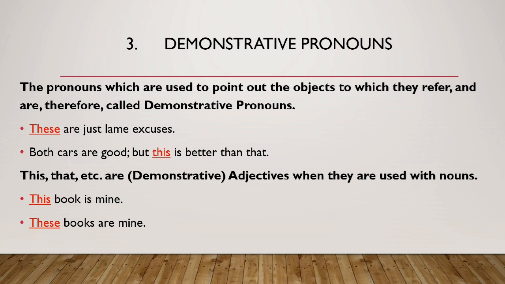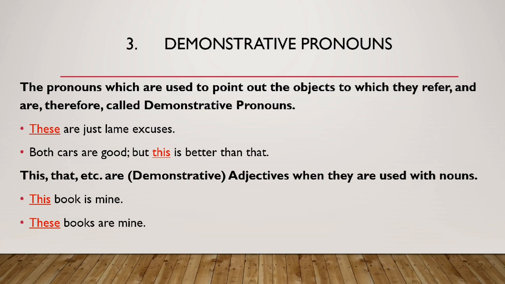Demonstrative pronouns. The pronouns which are used to point out the object to which they are referring are therefore called demonstrative pronouns. In easier words, demonstrative pronouns are used to point out something, to refer to something. These are the boys I was talking about. Those are my books. These are my friends. So these are all used as demonstrative pronouns.